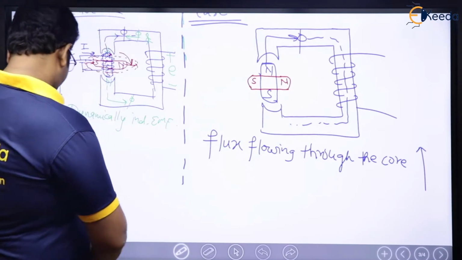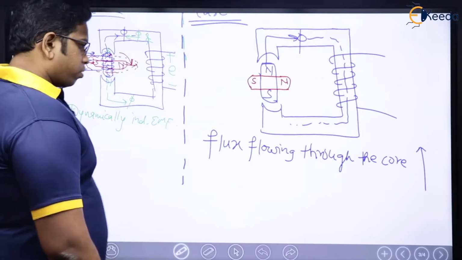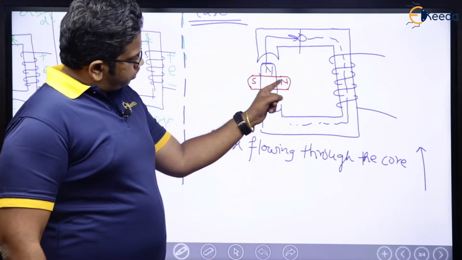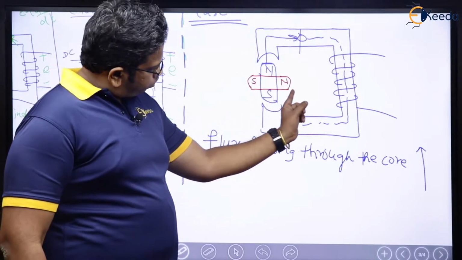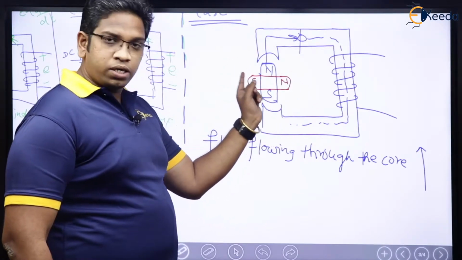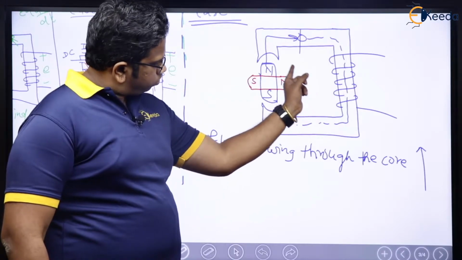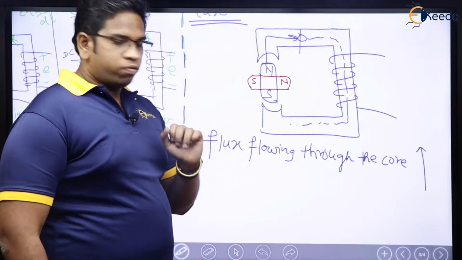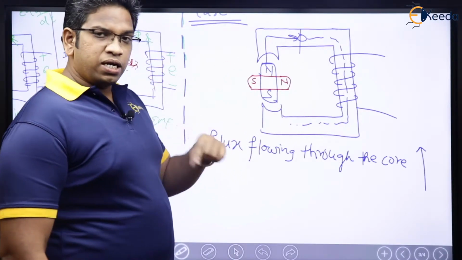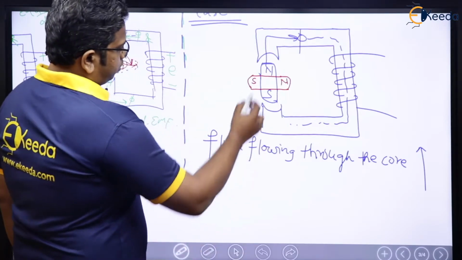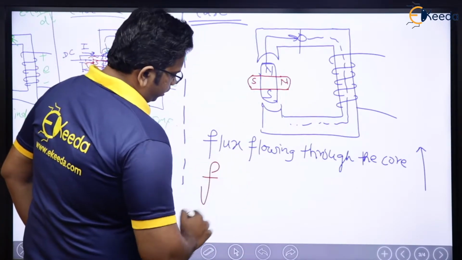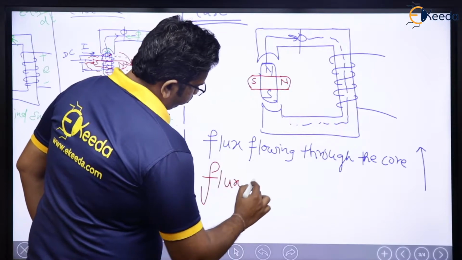What about red? Already we have seen, north is here, south is here. Flux is going to pass like this, which means it is going to complete its path like this, from north to south, right? Which means, in the second case, that is the red condition, flux flowing through the core is 0.